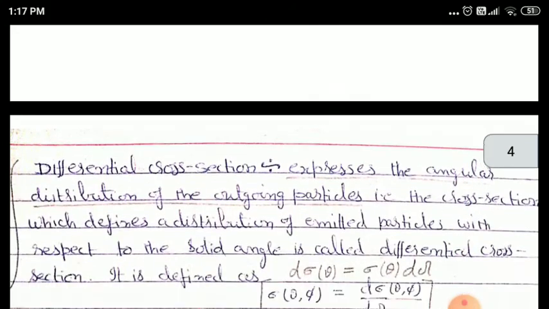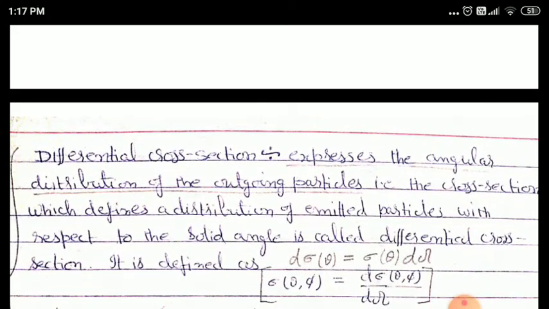So differential cross section basically expresses the angular distribution of the outgoing particles. That is the cross section which defines a distribution of emitted particles with respect to the solid angle. This is called differential cross section. It is defined as d sigma theta is equal to sigma theta into d omega.